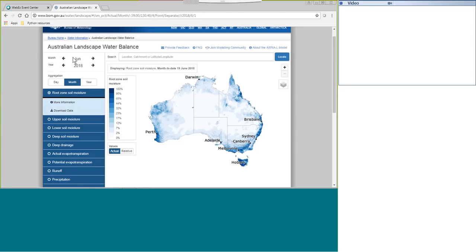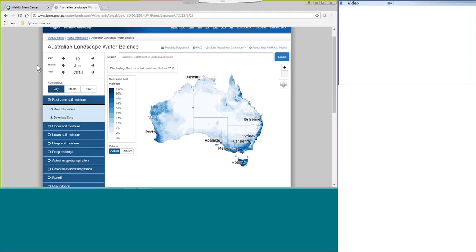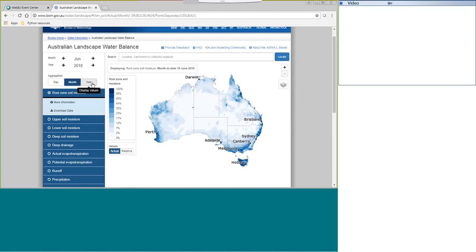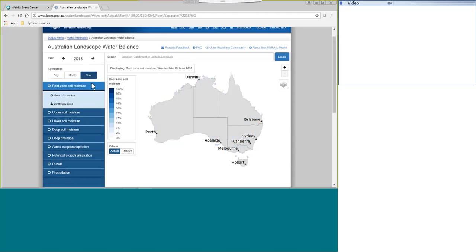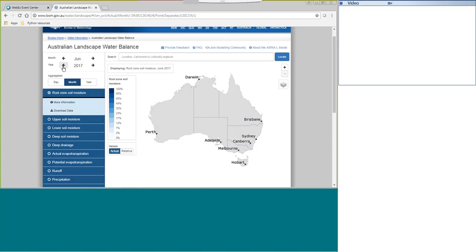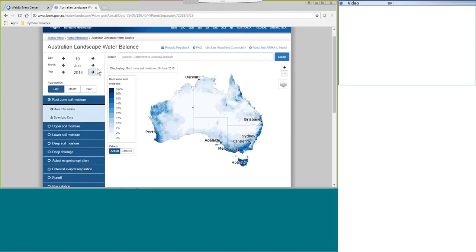So I briefly discussed this time stepping ability here. Next we'll talk about this aggregation. By default, the aggregation is by day, but we can press here to aggregate by month, or we can aggregate by year. This allows us to compare year to year. We can step back in time. Likewise with months, we can compare June 2017 to June 2016. So I'll go back to yesterday here.